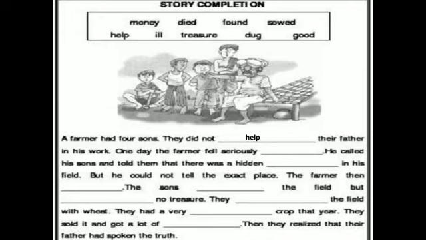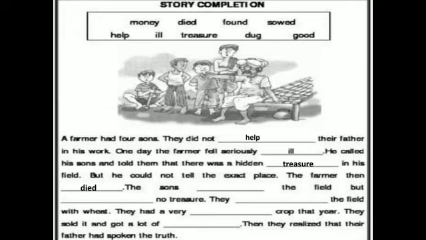One day the farmer fell seriously ill. He called his sons and told them that there was a hidden, what is the thing which is hidden? Yes, right, treasure in his field. But he could not tell the exact place. Exact means he could not tell the correct place where that treasure is hidden. The farmer then, after telling that, died. The sons searched the field.